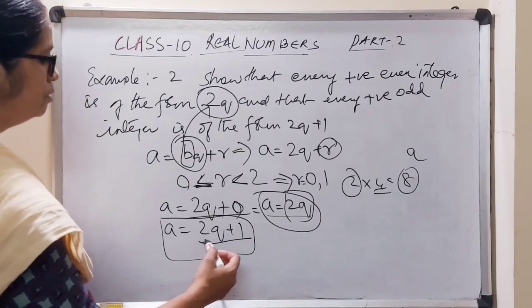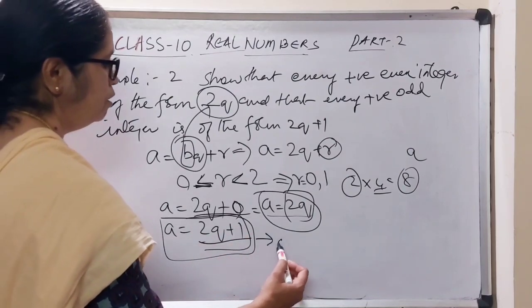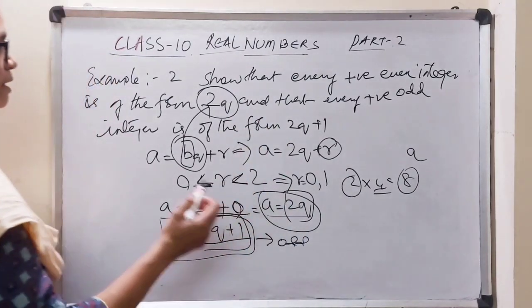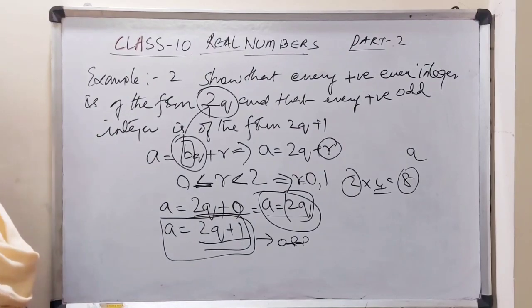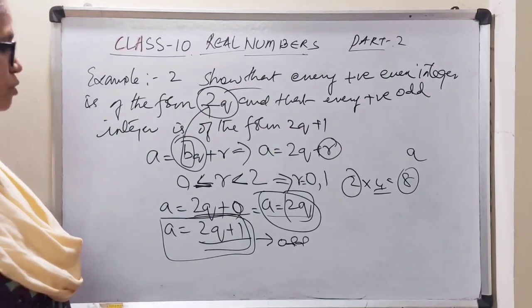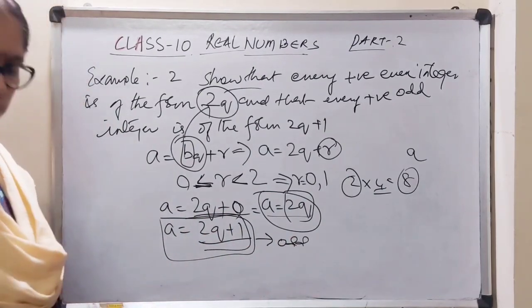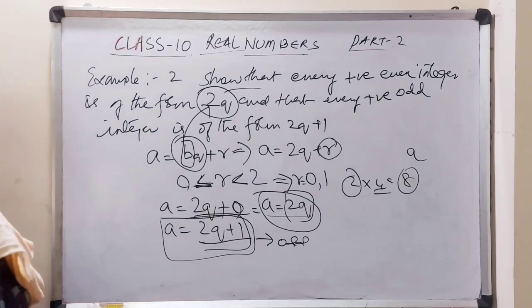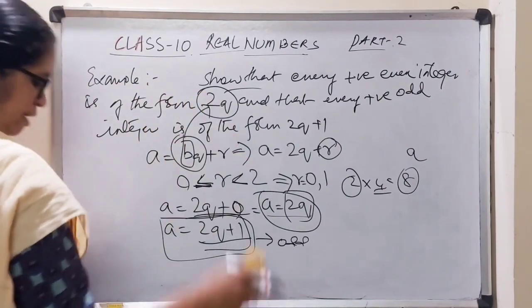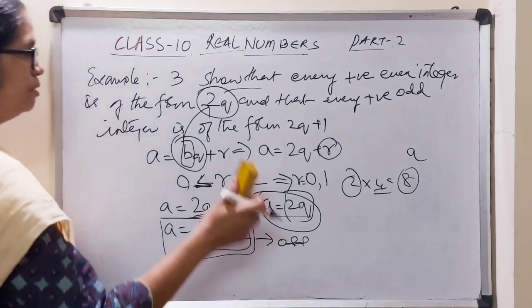Because I can't take 2 common here. Can I take 2 common here? No, I cannot. So these are all odd. So we have proved that any positive even integer is always 2q, and all odd positive integers are always of the form 2q + 1. So this is one example. Now I want to show you one more example, example number 3 in the textbook.